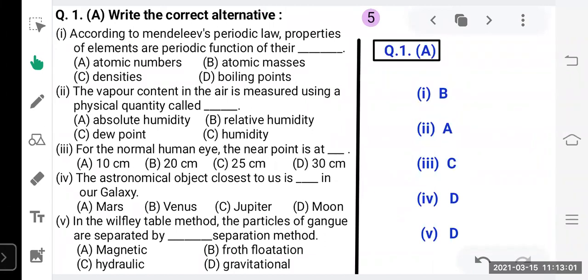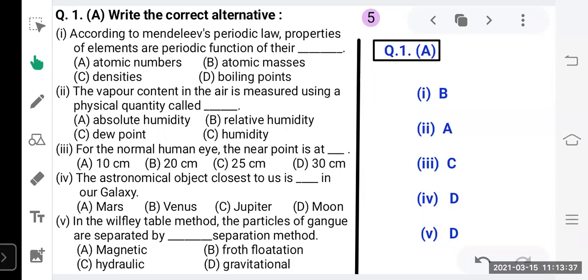As you all know, in the paper pattern, question number 1 has two parts, question number 1A and question number 1B. Question number 1A is a multiple choice type of question. That means here 5 questions are given, and for each question you get 4 options. Out of these 4 options, you have to mention one correct answer. There is no option here. All the 5 parts are compulsory. That means if you are not able to answer any one question, you will lose 1 mark. So you have to compulsorily attempt all the 5 questions.